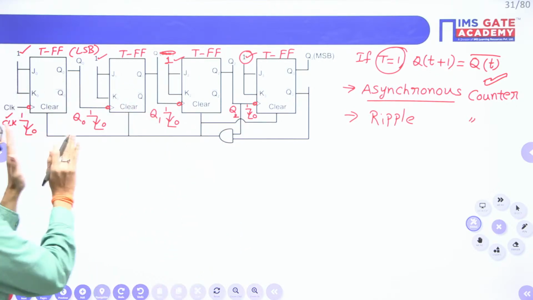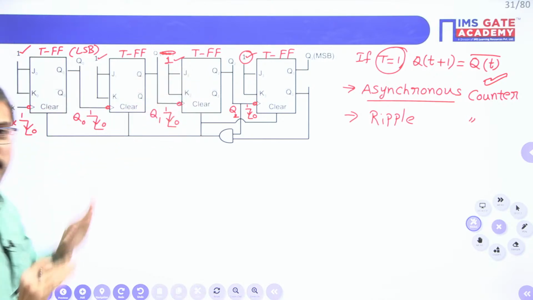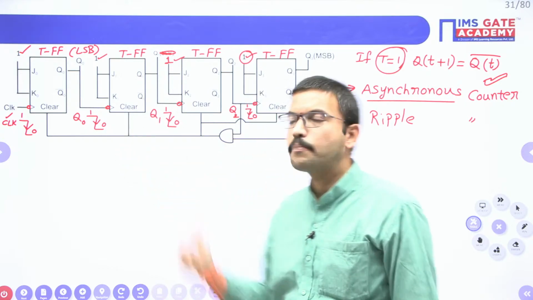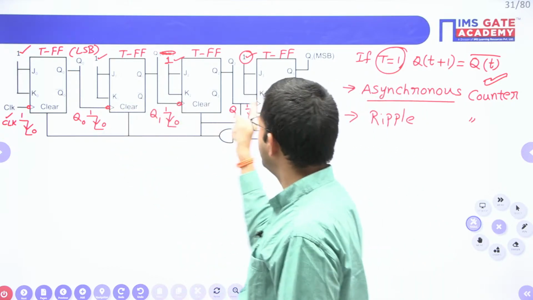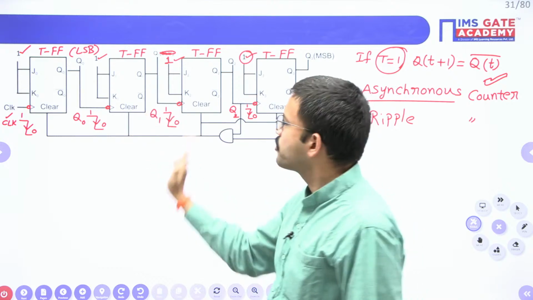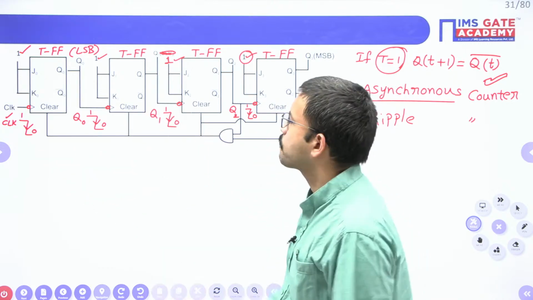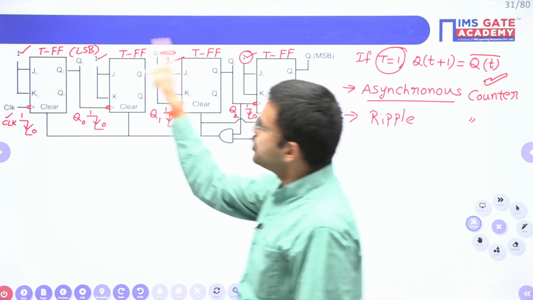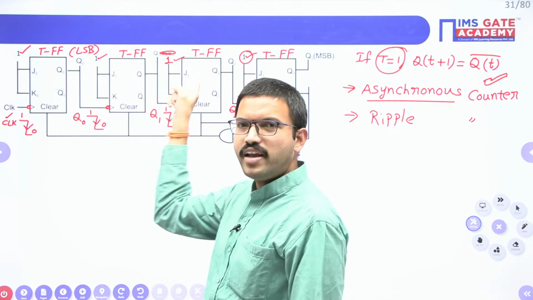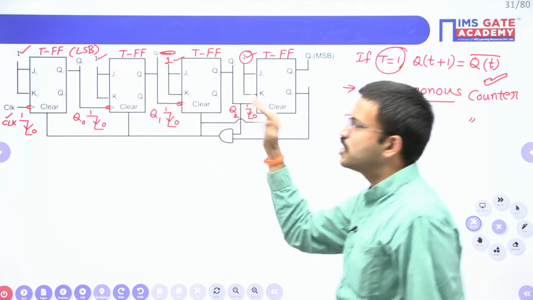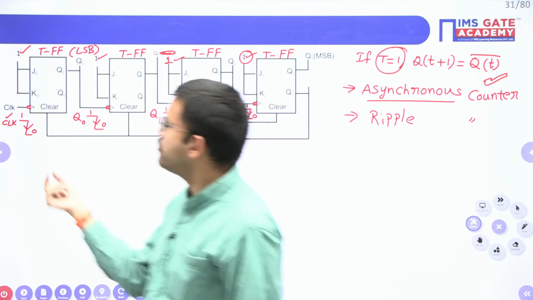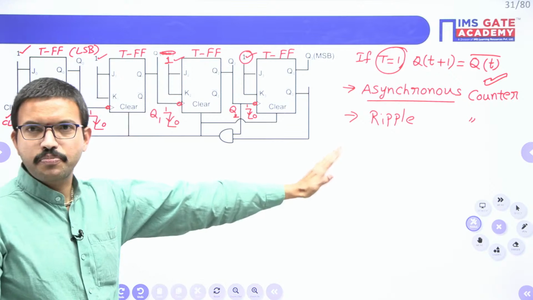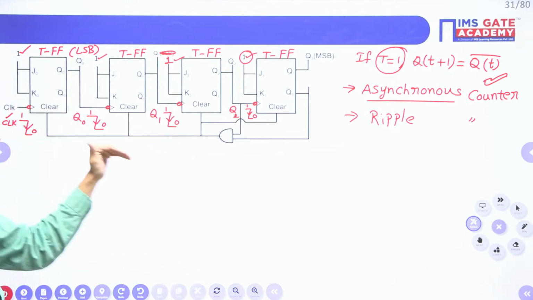In this particular circuit, all the flip-flops are not having the same clock signal. Each and every flip-flop is having a different clock signal. Since they have mentioned bubbles, whenever a bubble is there, it is a negative edge. If a bubble is not there, it is a positive edge. Only when the respective edge of the clock signal comes will the output complement. Even though T value is 1, all the flip-flop outputs won't complement for each and every external negative edge of the clock signal, because here the clock signals are different. I hope up to this point it is clear for everyone.